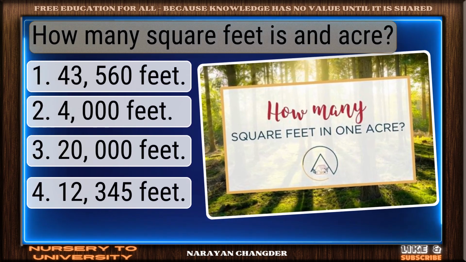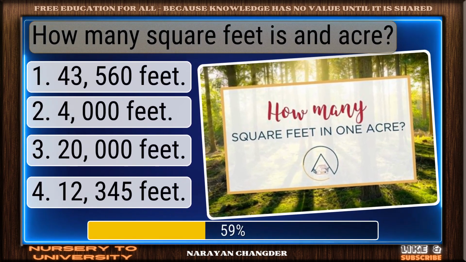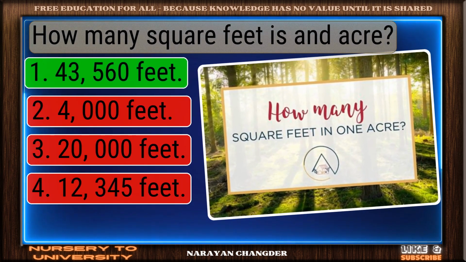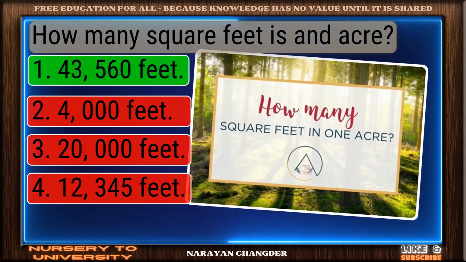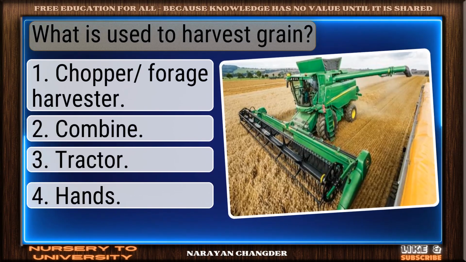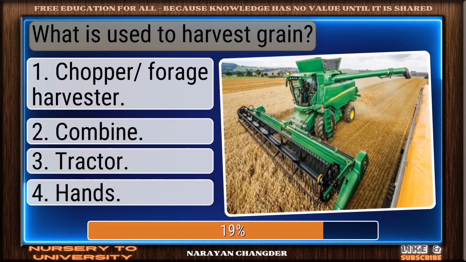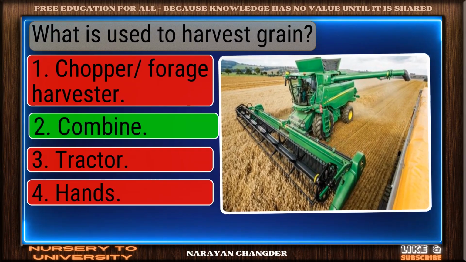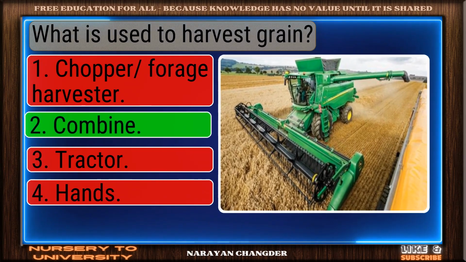How many square feet is an acre? Solid response. 43,560 feet is a valid choice. What is used to harvest grain? Valid point. Combine is true.